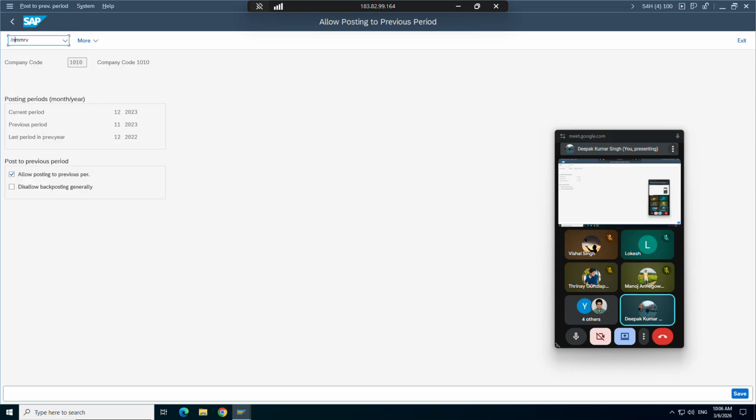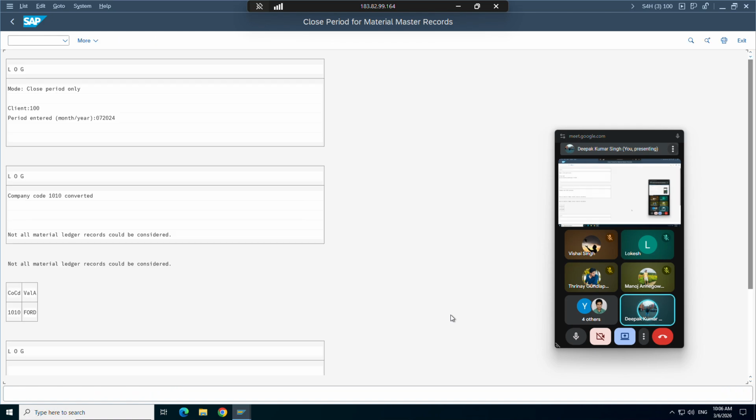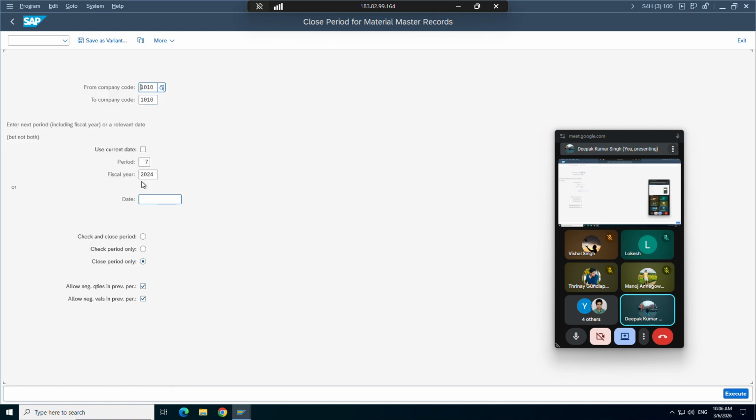Okay, let's check now what our period is here. Let's open slash n. You see it has moved to 6/2024. Let's move it till the current date, because it will help in other transactions and other things as well. Or else, you all have to imagine, this error would have come, all those things. So that's fine. Let's spend some time and let's open it.